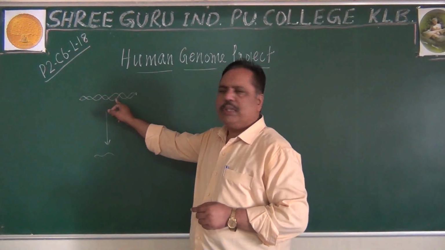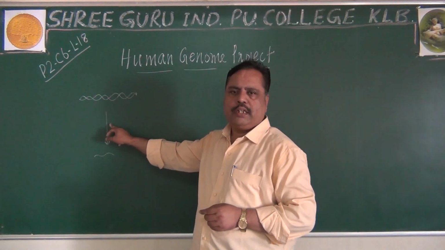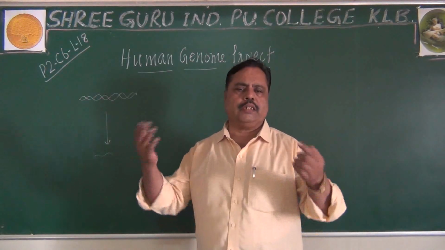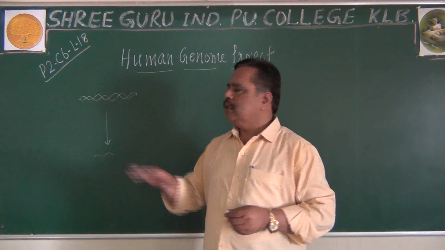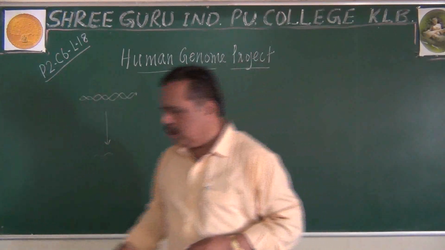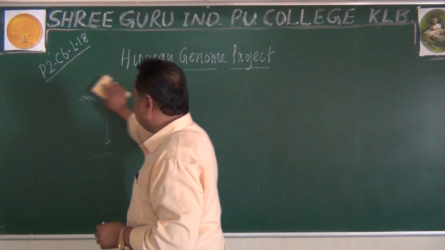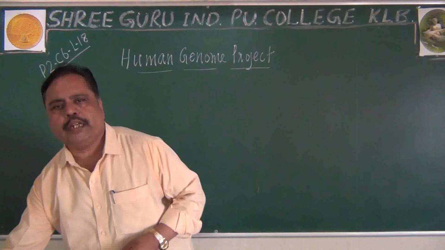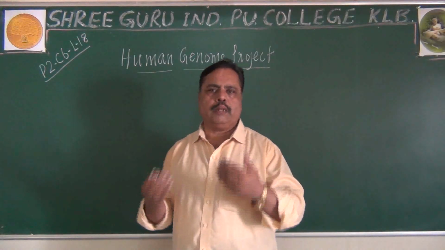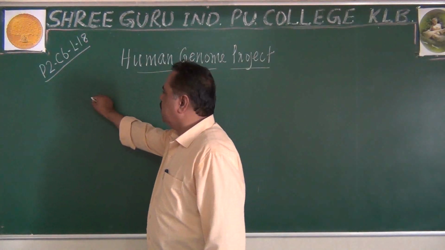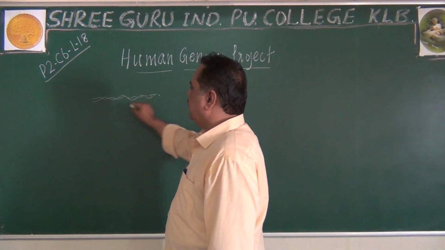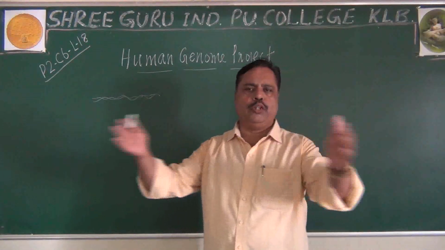If any change is made in the DNA, that will reflect in mRNA, that will reflect in the protein, so that we will get some disease or some change in the morphology. This is the basic understanding about the genetic material we got. Now listen to me carefully. After understanding the importance of the DNA molecule, scientists started to attempt studying the sequence of nucleotides present in the DNA molecule. This DNA molecule is made up of so many nucleotides.